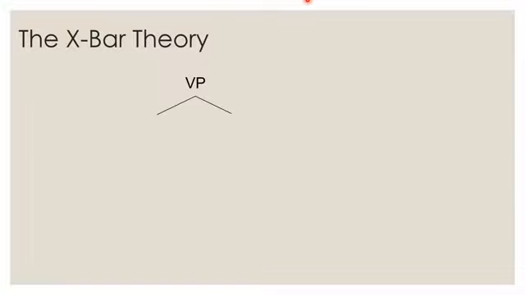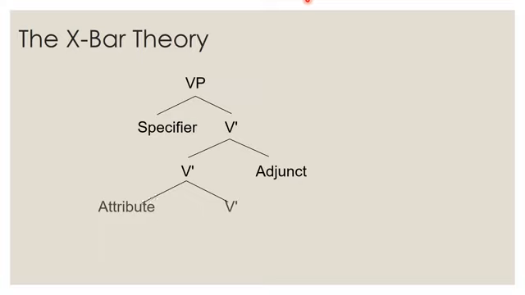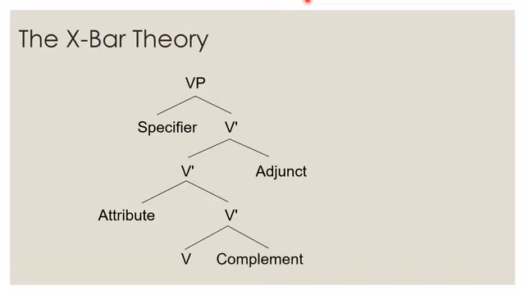A verb phrase branches into a specifier and a V bar or intermediate V, and the intermediate V branches into V bar again and an adjunct, and the V bar here branches into an attribute and another V bar or intermediate V, and then the V here branches into a V as the head and the complement.